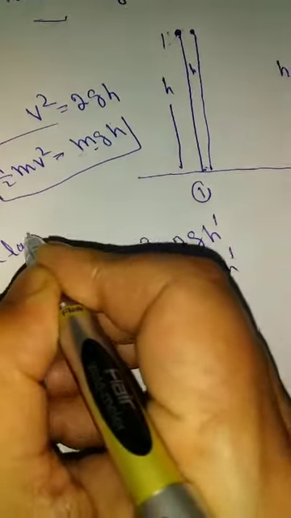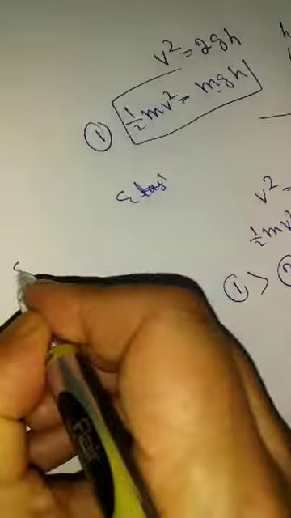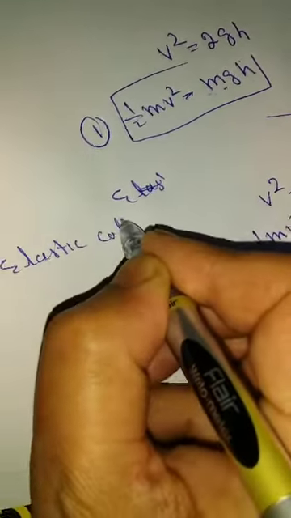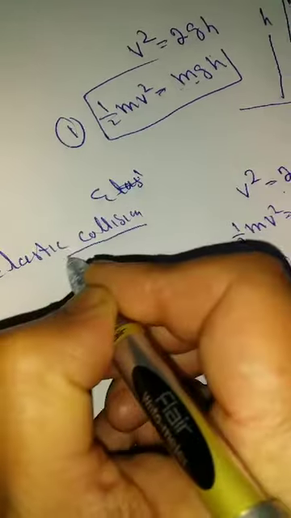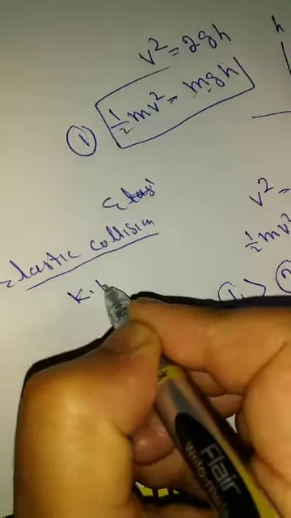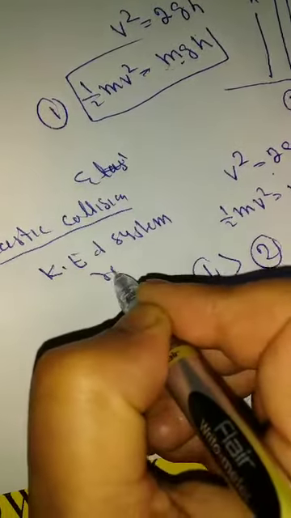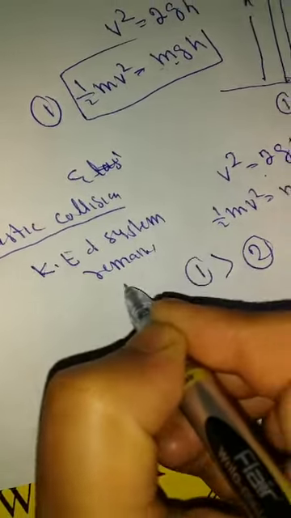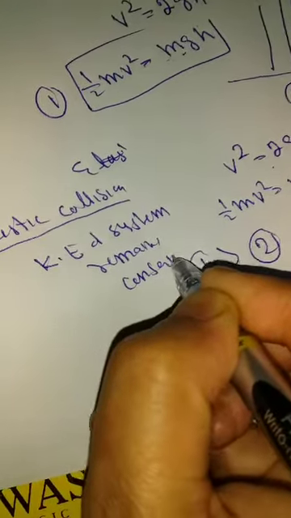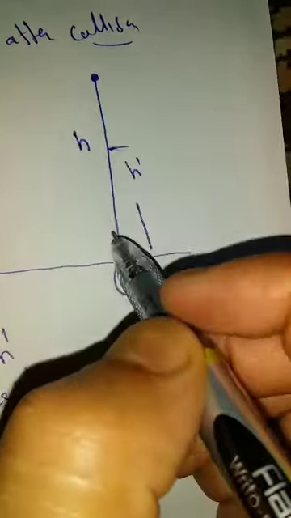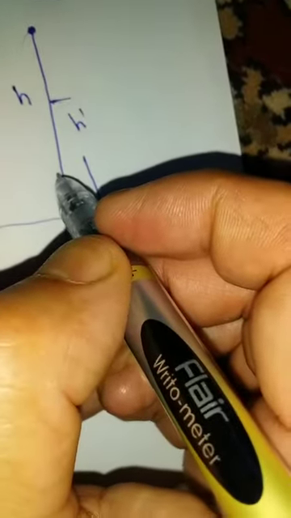Elastic, I will tell you in detail about elastic collision. In elastic collision, kinetic energy of the system remains conserved. In inelastic collision here, it reaches at a lower height, the kinetic energy does not remain.